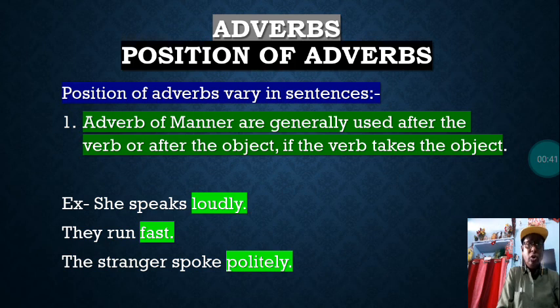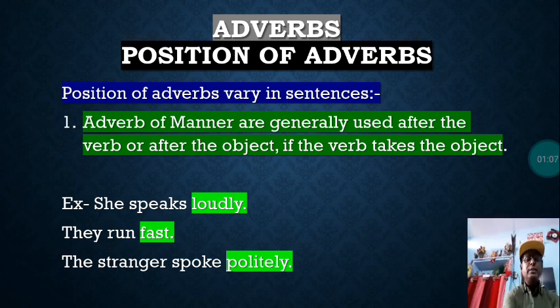I am sure you must have done the exercises related to that. I have discussed some of them, and today I am going to explain the position of adverbs. After kinds of adverbs, you have to learn what the position of adverbs is in different sentences.